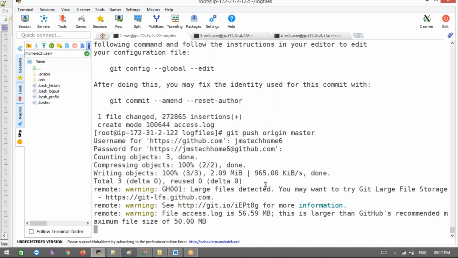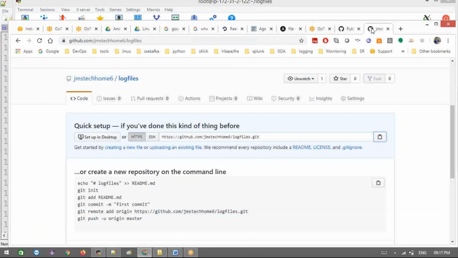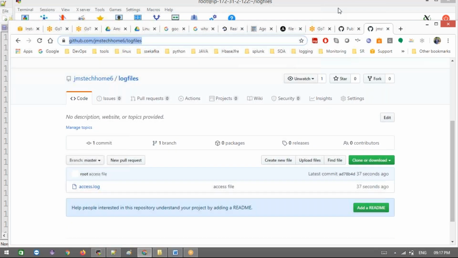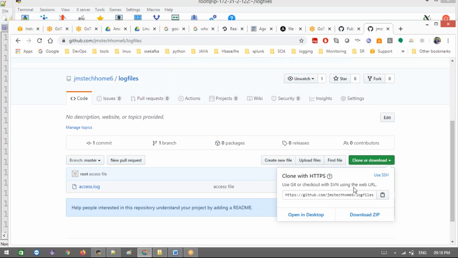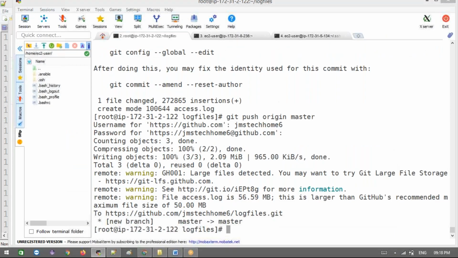Now refresh here with the file. You can get it from here. From here you can see that there's a big file here. Just open it here. You can even download it to your local machine also. Use this link. Use the git clone command. Just copy this command and you can download it to your system. Simply, the entire file you can download. No need to copy paste. It's very simple now.